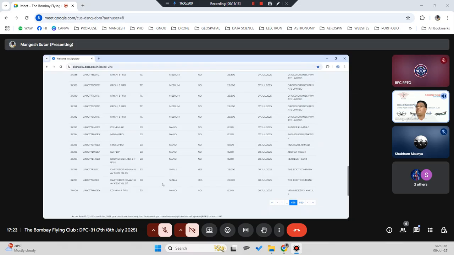Then you have a small one from the EDTT company. There are 2 from the EDTT company, which are some agriculture drones. See here, they have written ABK 600 10 liter. 0606, that's how they have defined the name of that particular drone, but this is the UIN number of a particular drone.